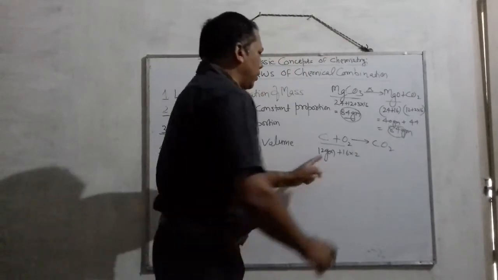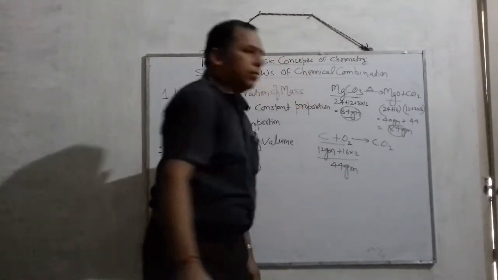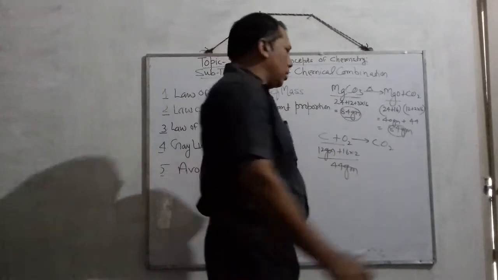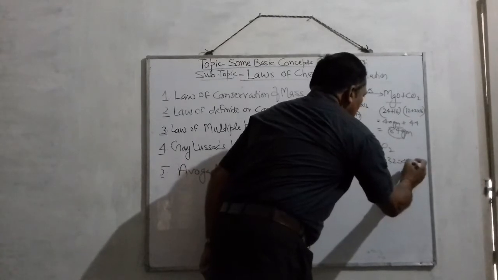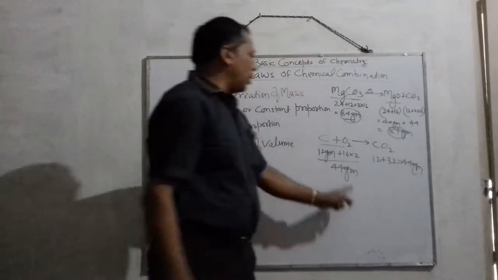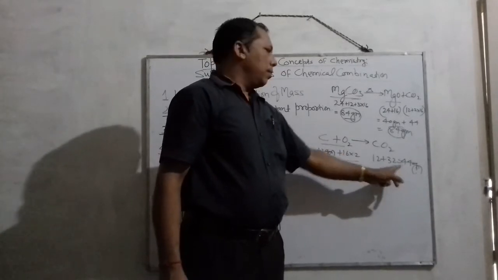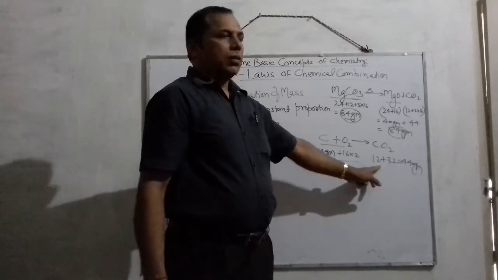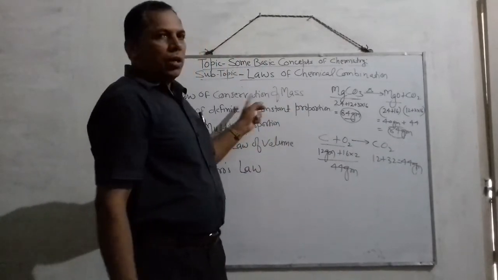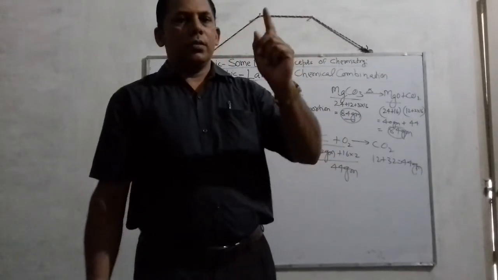So 32 plus 12, the total mass of the reactants becomes 44 gram. And in CO2, that is 12 plus 32, it is 44 gram. So the mass of the reactants is equal to the mass of the product, means there is no change in the mass of the substance, in accordance with the law of conservation of mass.